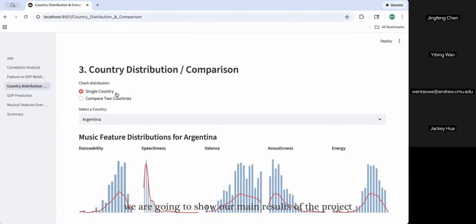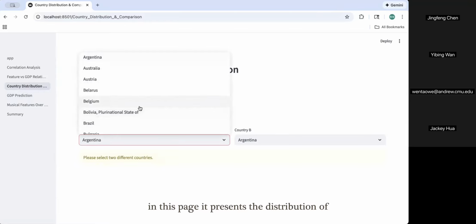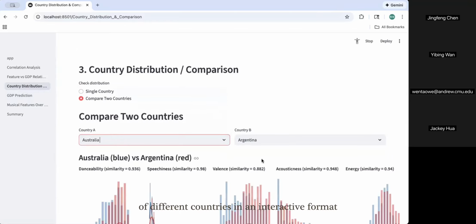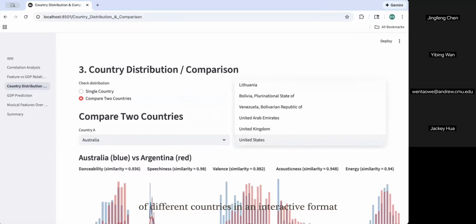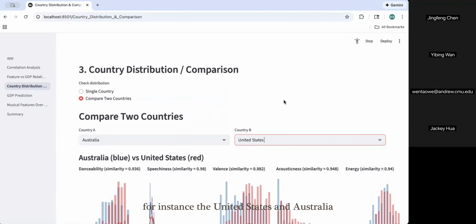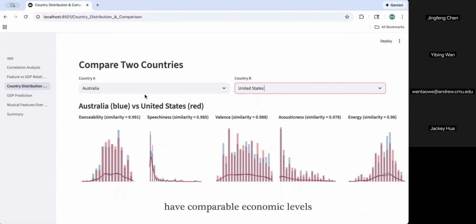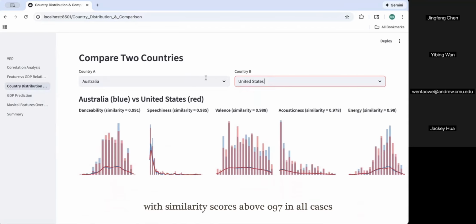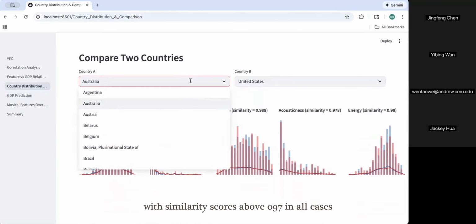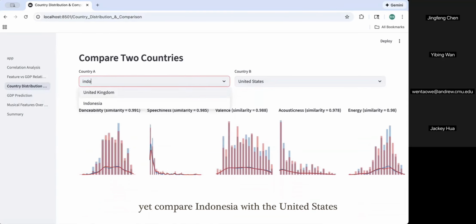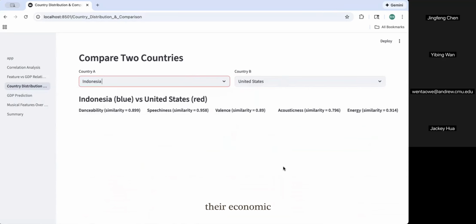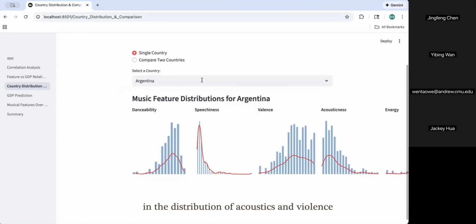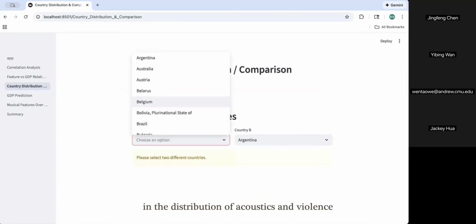Now we are going to show the main results of the project. This page presents the distribution of musical characteristics of different countries in an interactive format. For instance, the United States and Australia have comparable economic levels, and their distributions of all music features are very similar, with similarity scores above 0.97 in all cases. Yet, comparing Indonesia with the United States, their economic levels vary greatly, and there are also significant differences in the distributions of acousticness and valence.